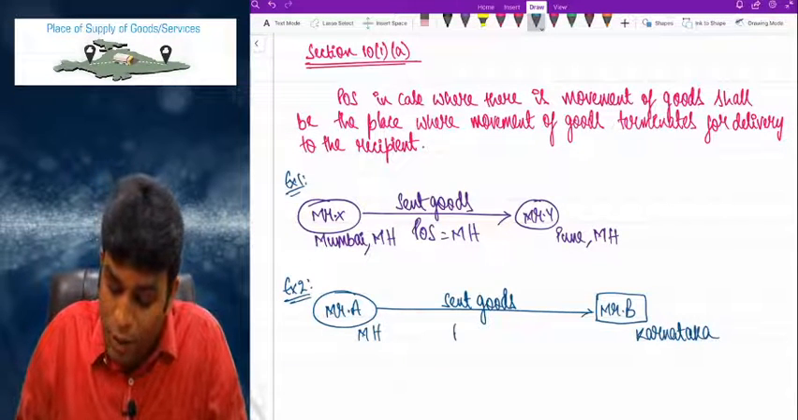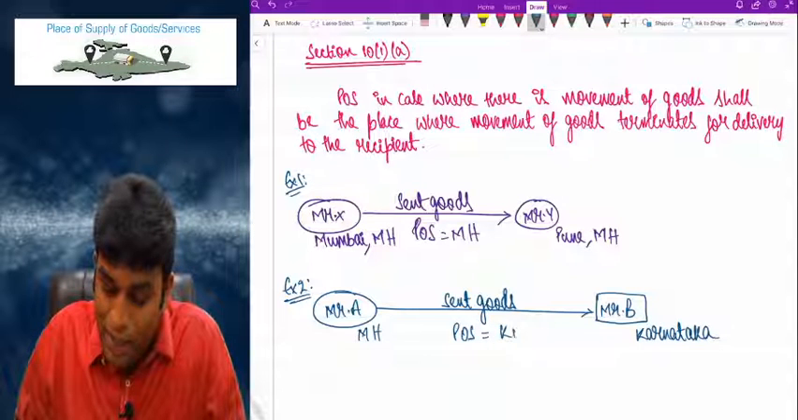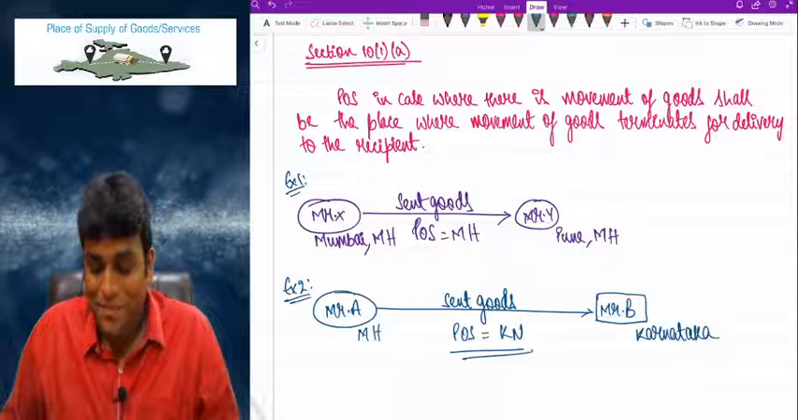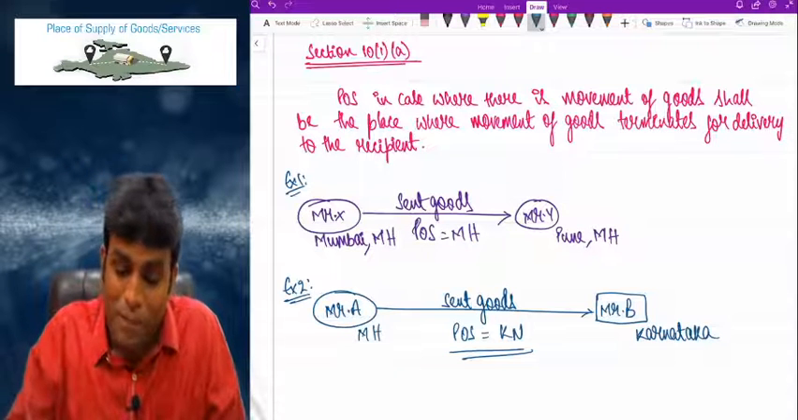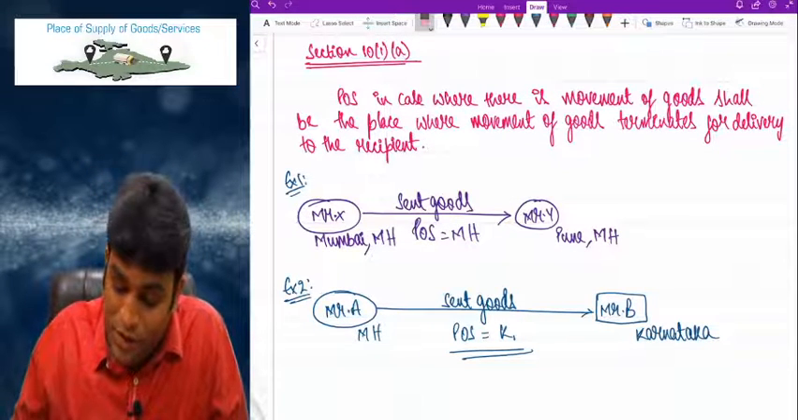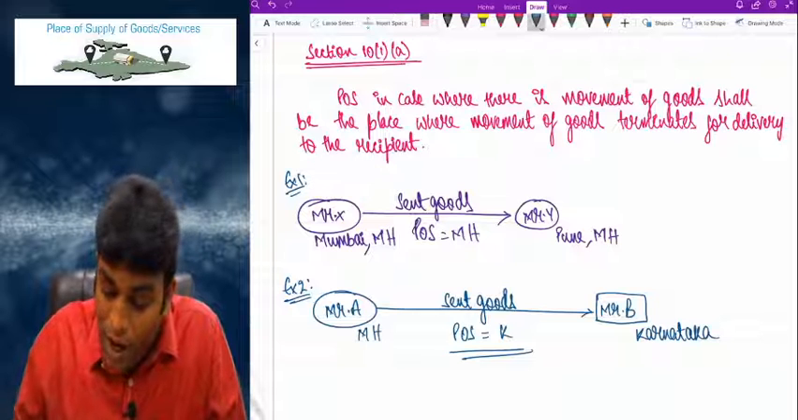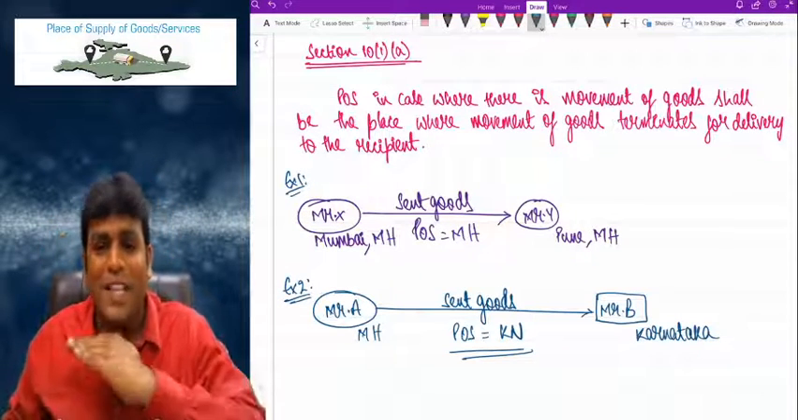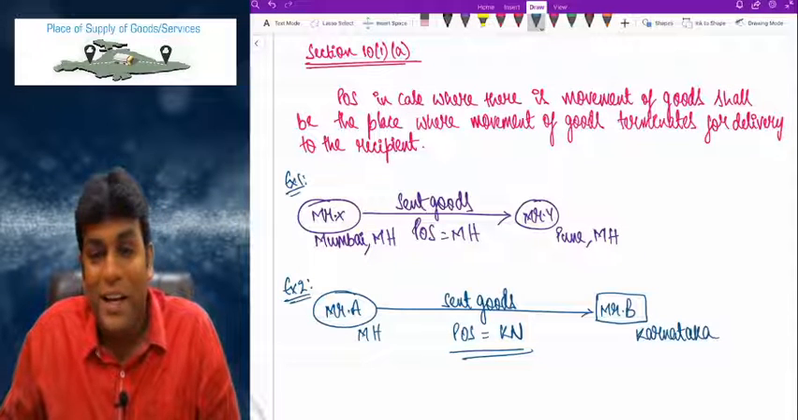Come on, my dear friends, speak out. What will become place of supply? Place of supply will become Karnataka. Why? Obviously, for a simple fact and reason that place of supply will be the place where movement of goods, what my dear friends? Movement of goods terminates for delivery to the recipient.